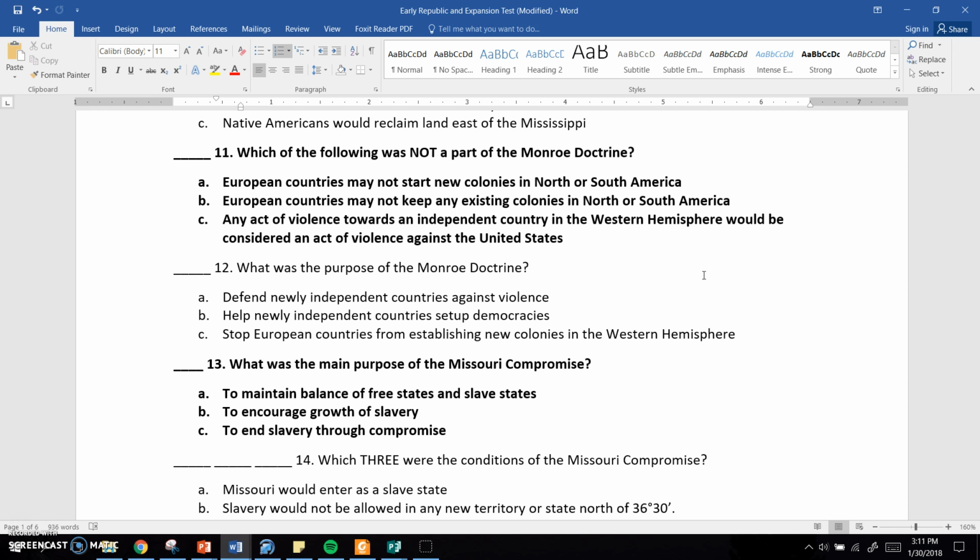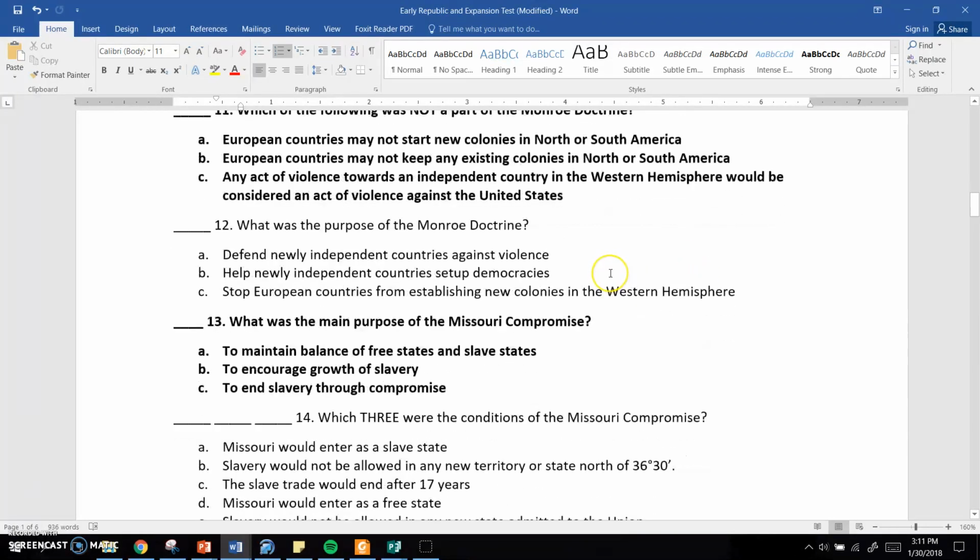And C says any act of violence toward an independent country in the Western Hemisphere, being North America and South America, would be considered an act of violence against the United States. Which of those was not a part of the Monroe Doctrine?